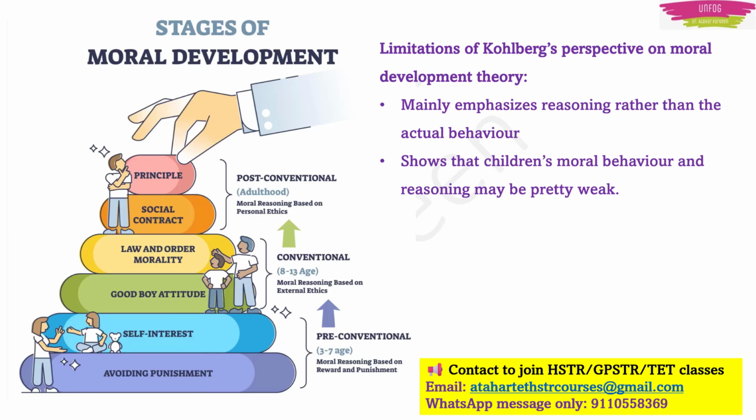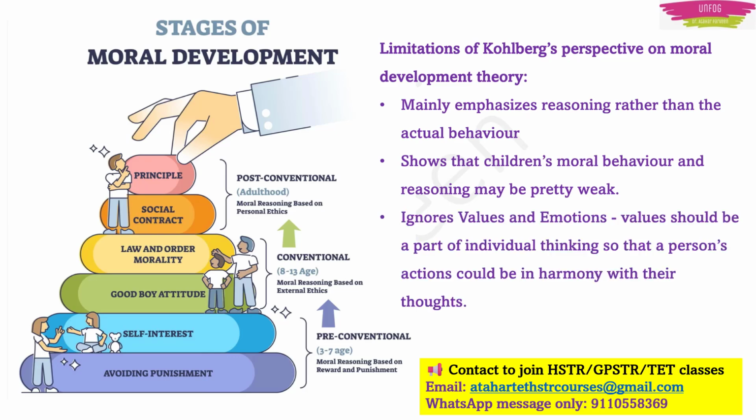Second one is that there is a weak link in children between thinking and doing. Children might act kindly without being able to explain why they are acting kindly. For example, a child is sharing toys but cannot explain the fairness in moral terms. The child cannot explain exactly why he or she is sharing toys. He is doing a good thing, an act of kindness, but the child doesn't know exactly how to explain it.